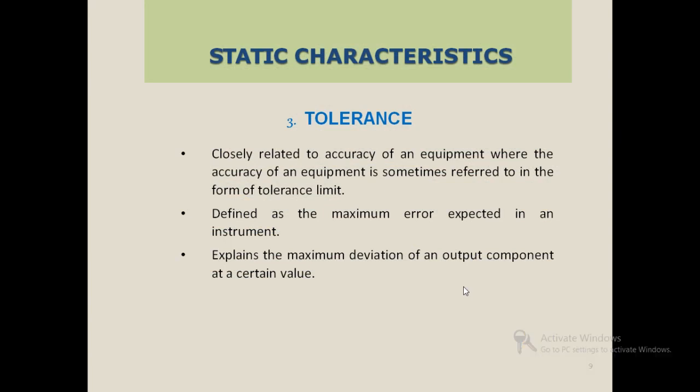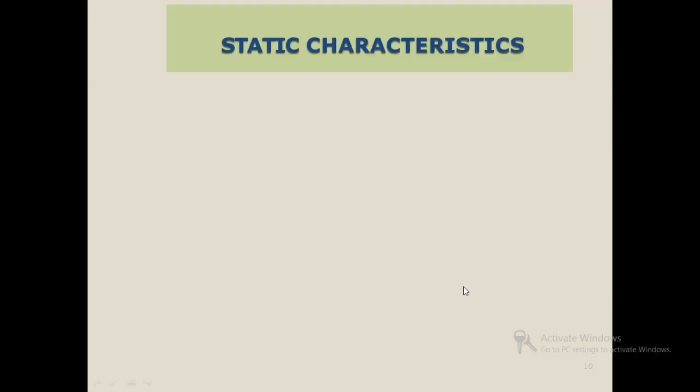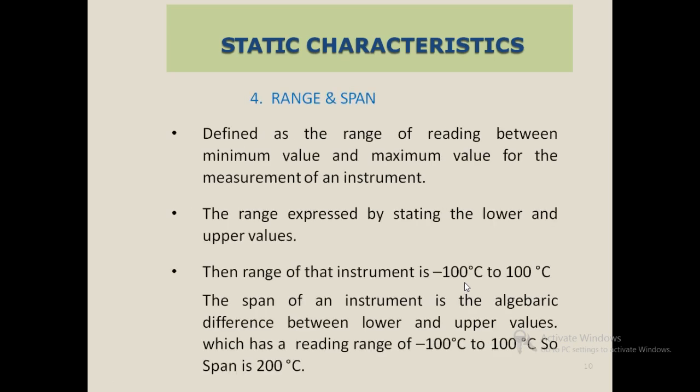Next we will see the range and span. A range is defined as the range of readings between the minimum value and the maximum value for the measurement of an instrument. The range is expressed by stating the lower and upper values. For example, the range of that instrument is minus 100 degrees Celsius to plus 100 degrees Celsius.